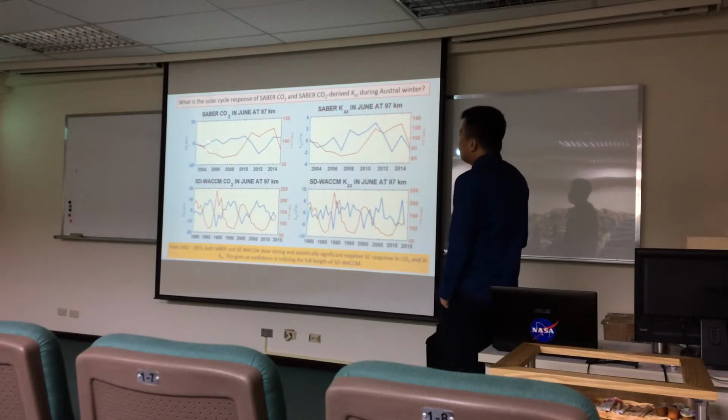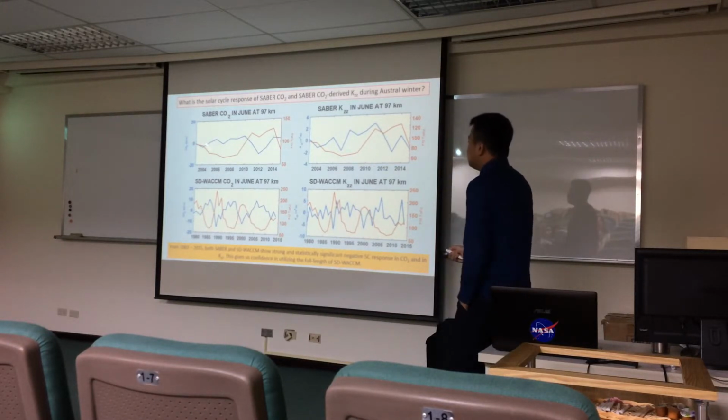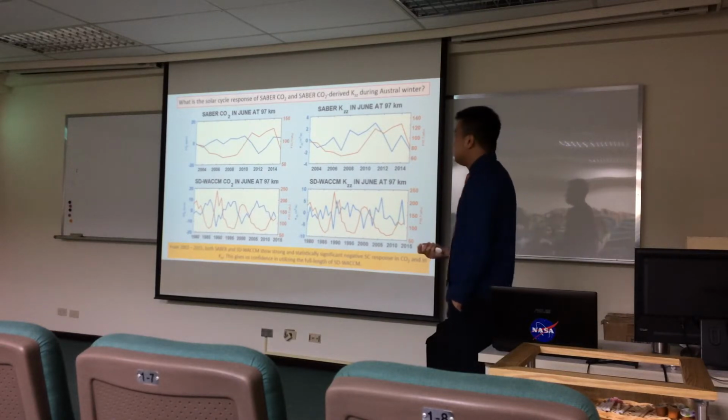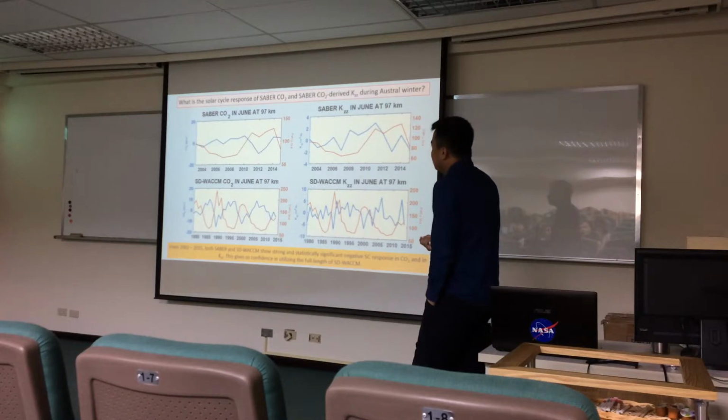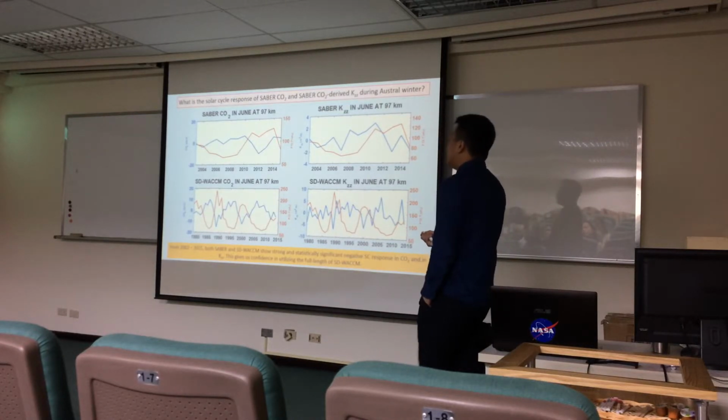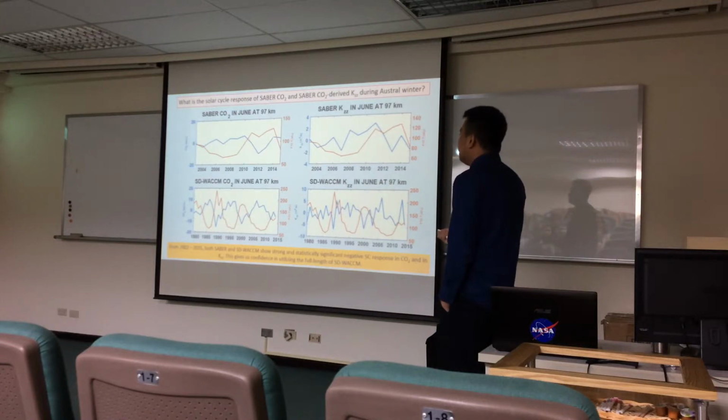So here now I show first the solar cycle response of SABER CO2 in June. So every data point here is, say, June 2004, 2008, 12, 14. So this is June CO2 in the lower thermosphere at 97 kilometers from June 2002 all the way to June 2015. So this is overplotted with the F10.7 index, which is an index for solar activity. And we see here that during years of low solar activity, we have high CO2. And on years of fairly high solar activity, we have lower CO2.